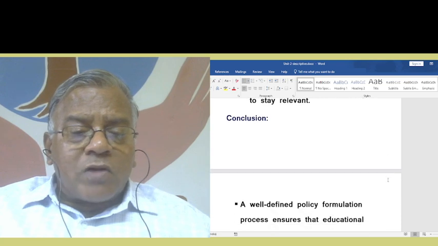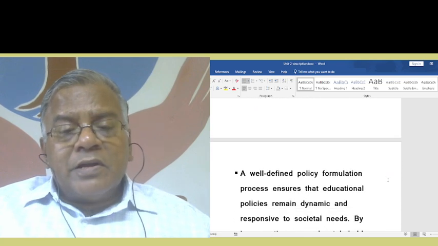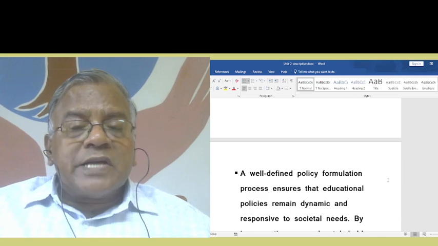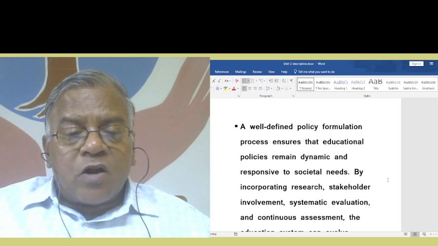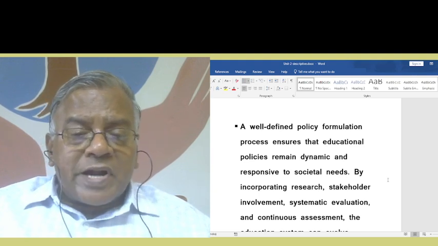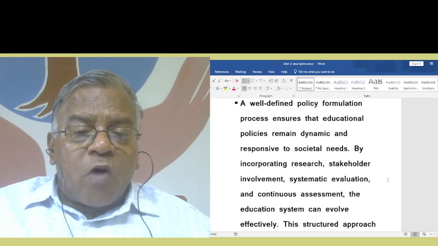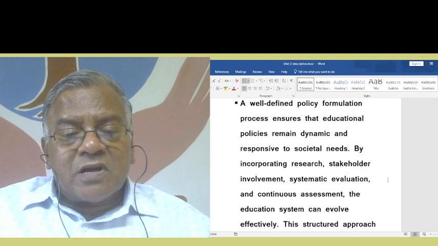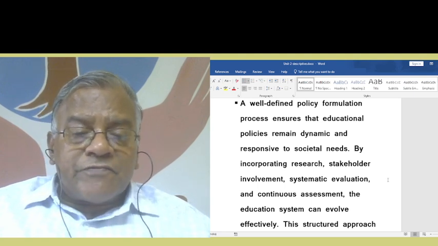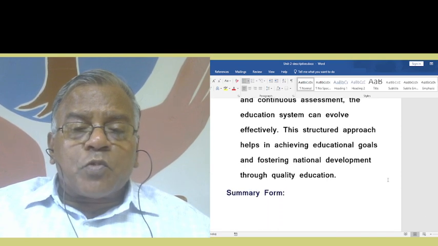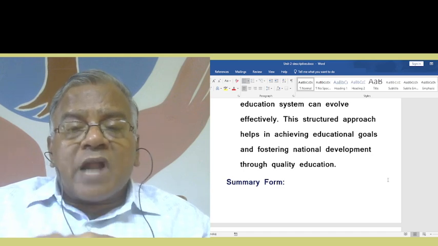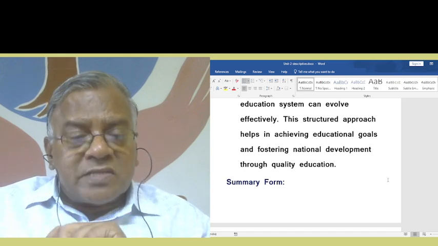In conclusion, what points you can give? A well-defined policy formulation process ensures that educational policies remain dynamic and responsive to societal needs. By incorporating research, stakeholder involvement, systematic evaluation, and continuous assessment, the education system can evolve effectively. This structural approach helps in achieving educational goals and fostering national development through quality education.